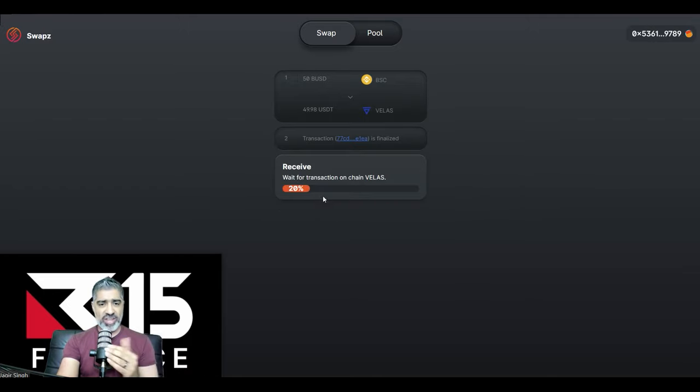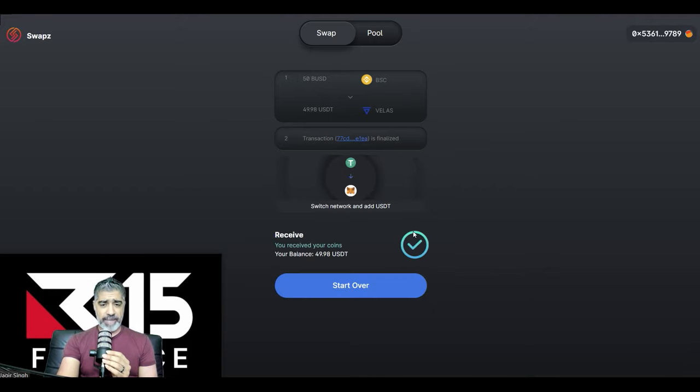Okay, the transaction's done. It's going to say receive. This part happens normally quite fast. Wait for the transaction on the chain of Velas, right? Bang. Now we've got this middle bit. Now it's not intuitive enough. I think we can get even more intuitive with the swaps platform here, but we can click this where it says switch network and add USDT. So this is what it's going to do for us. We're going to click this.